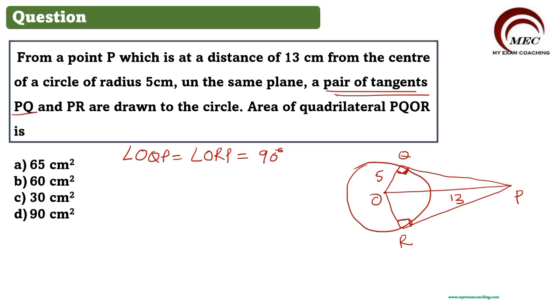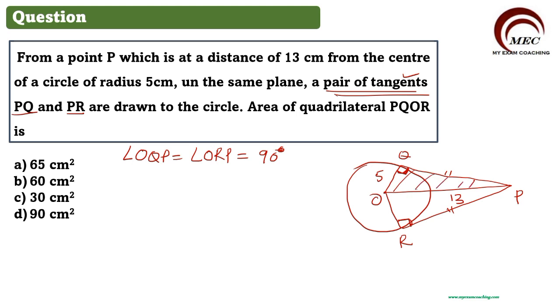PQ and PR are tangents. So when we have tangents, a tangent will always make 90 degrees. Remember that. Now let us see triangle OQP, this triangle.